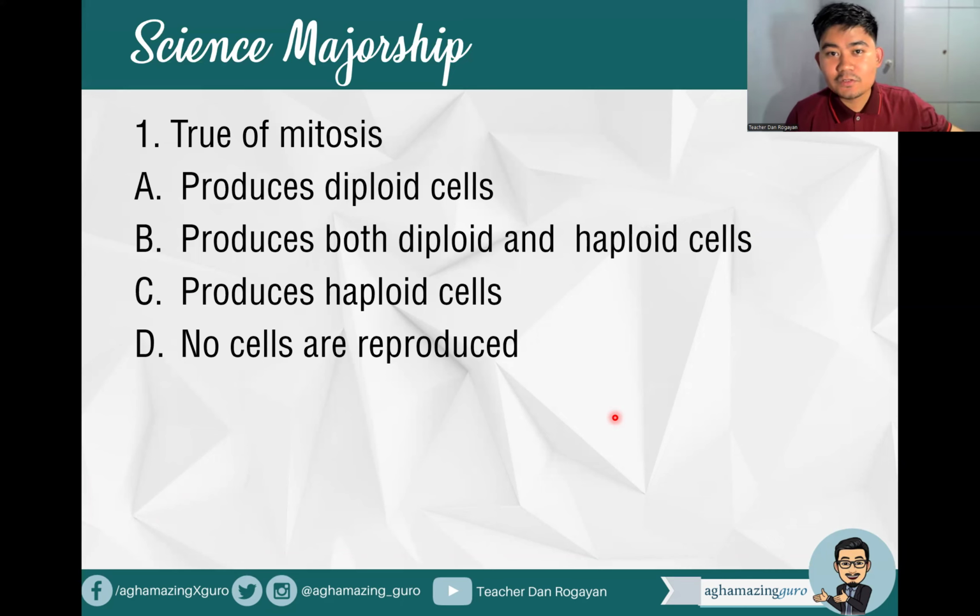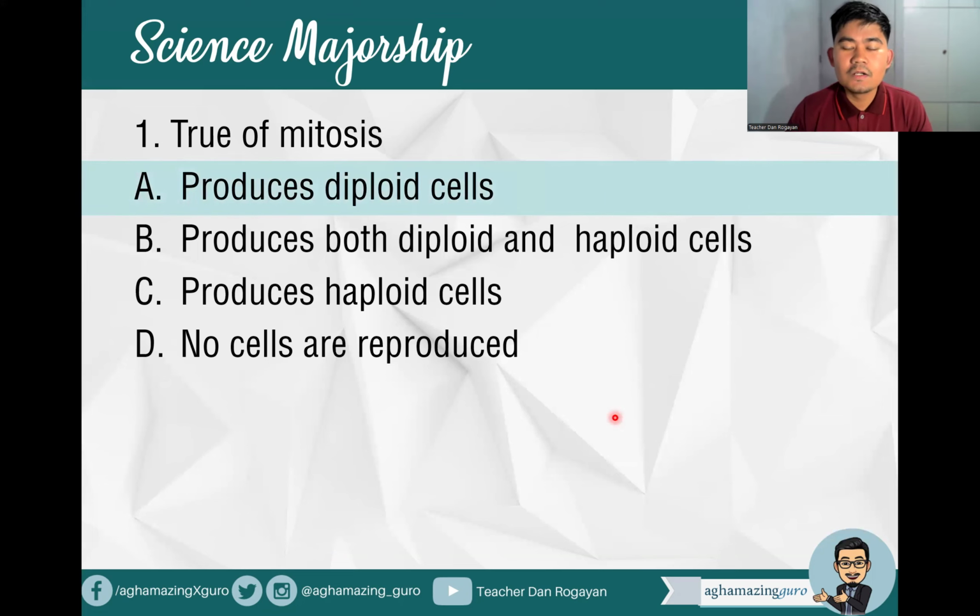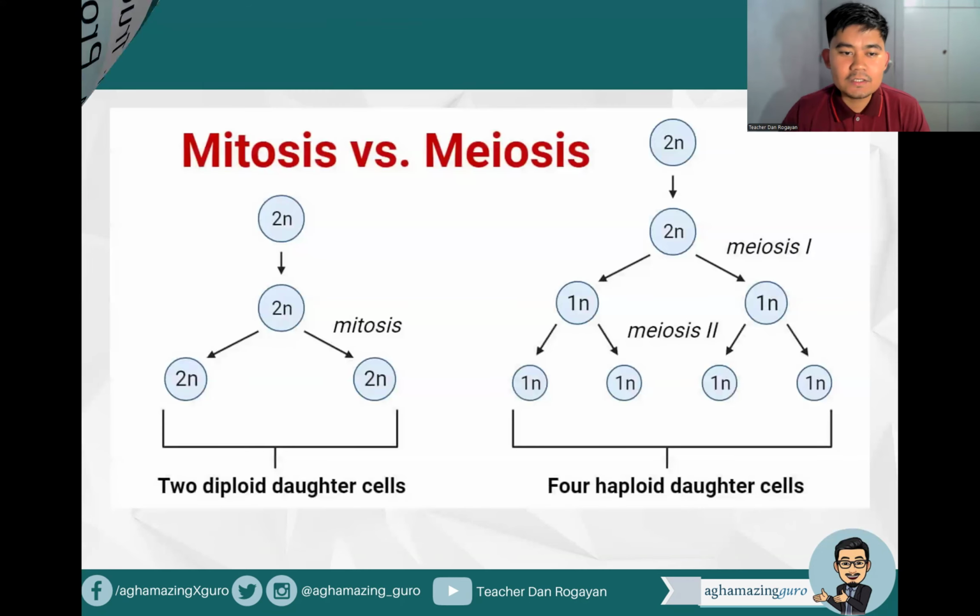All right, of course, when we talk about mitosis, this is a cell division involving the body cells, and so they will produce diploid cells. Here, as you can see, we have the mitosis, and the output is two diploid daughter cells. Basically, these are a type of cell division involving our body cells. Remember, humans have 46 chromosomes or 23 pairs. 22 out of 23 pairs are for body cells or autosomes, while the remaining one pair is for sex cells or sex chromosomes.